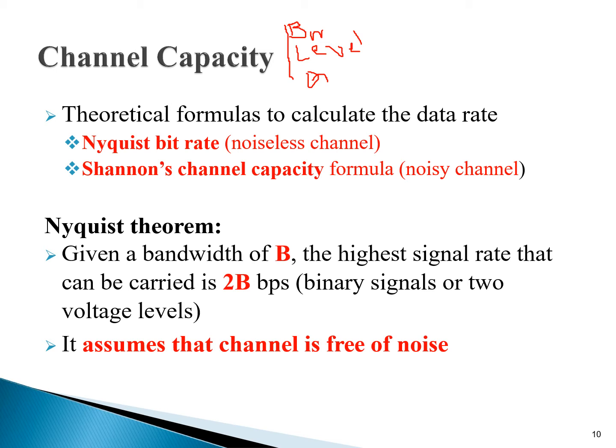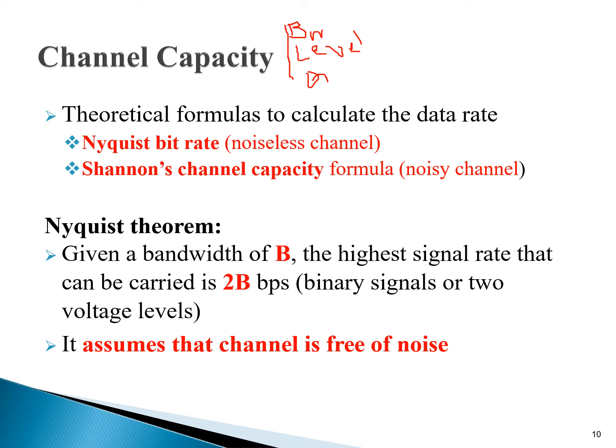So data rate depends on 3 factors. The first one is the available bandwidth, the second one is the level of the signal that we use, and the third one is the quality of the channel, or the level of the noise.